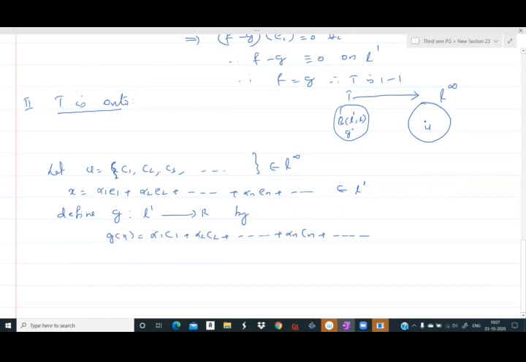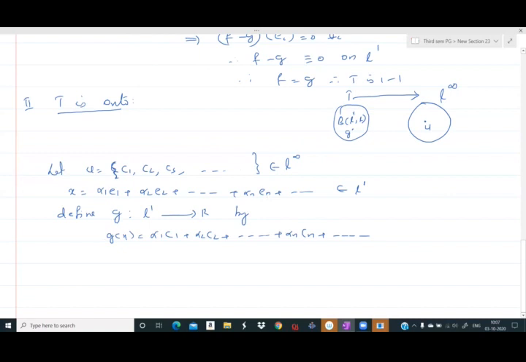U is equal to c1, c2, etc. We want to show that T is onto. For that, we take a U which is a sequence in L infinity, which is a member of L infinity. Then you go to L1. You take an x. That x will be of the form alpha 1 e1 plus alpha 2 e2 plus etc. plus alpha n en plus etc., because e1, e2, e3, etc., en is a Schauder basis.